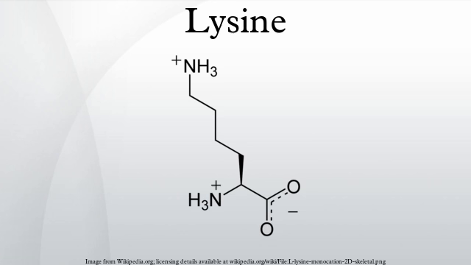LL-2,6-diaminoheptanedioate is converted by diaminopimelate epimerase into meso-2,6-diaminoheptanedioate. Finally, meso-2,6-diaminoheptanedioate is converted into L-lysine by diaminopimelate decarboxylase.